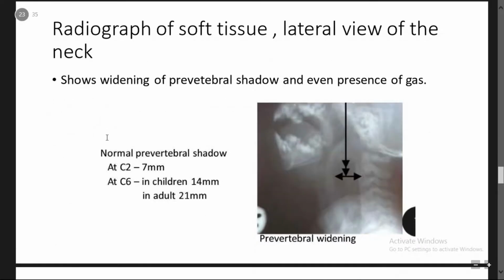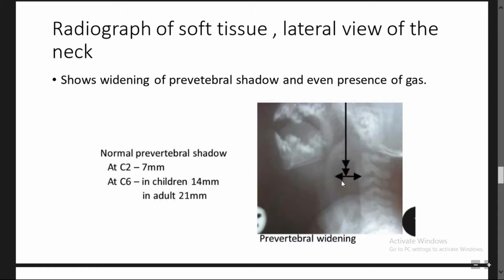Radiograph of the soft tissue, lateral view of the neck. You have to remember this from the practical point of view. You may get this X-ray in the practical exam. It shows widening of the prevertebral shadow and even the presence of gas. You can see clearly the widening present in the prevertebral space.